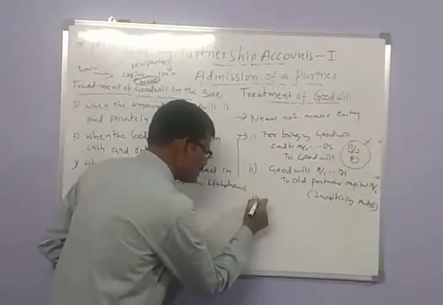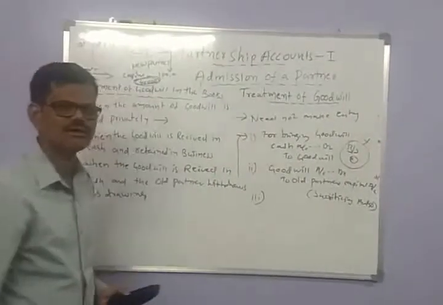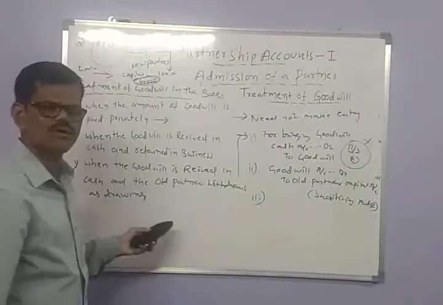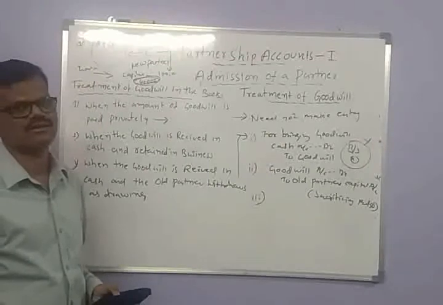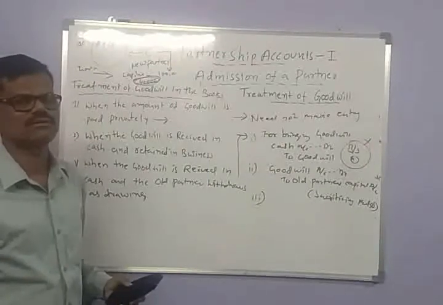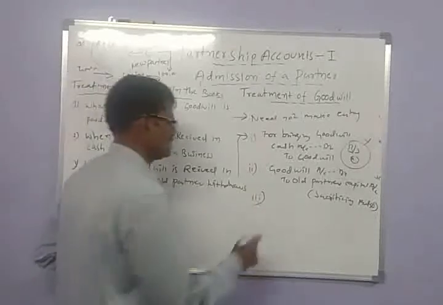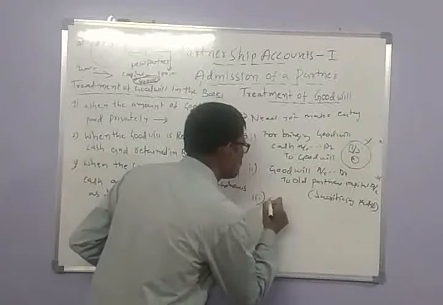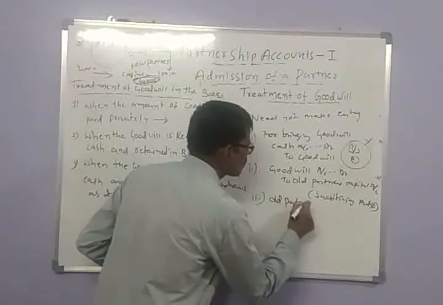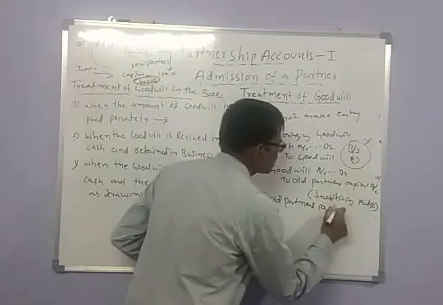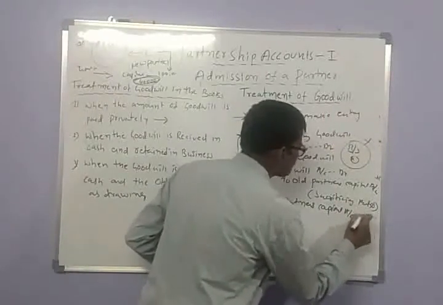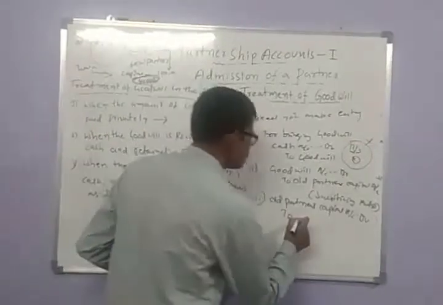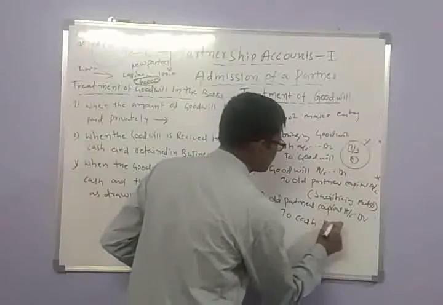Now the third entry: the goodwill does not continue as additional capital in the firm, so the old partners withdraw it. They take back the amount credited to their capital accounts. So for withdrawing the goodwill, old partners capital accounts debit to cash account.